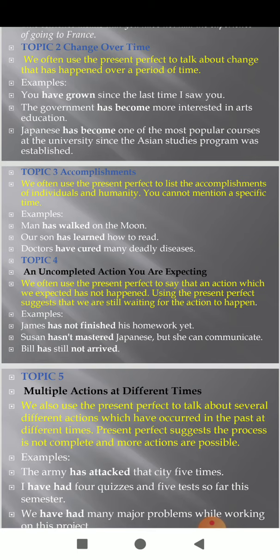We often use the present perfect to say that an action which we expected has not happened. Using the present perfect suggests that we are still waiting for the action to happen. For example, Bill has still not arrived. That means, students, that using the present perfect suggests that we are still waiting for the action to happen. We are still waiting for Bill as he has not arrived yet.